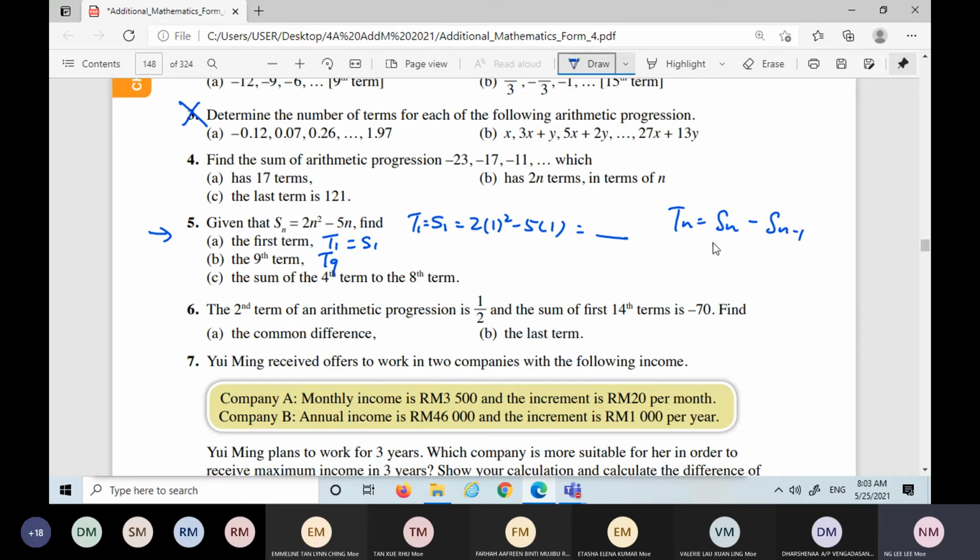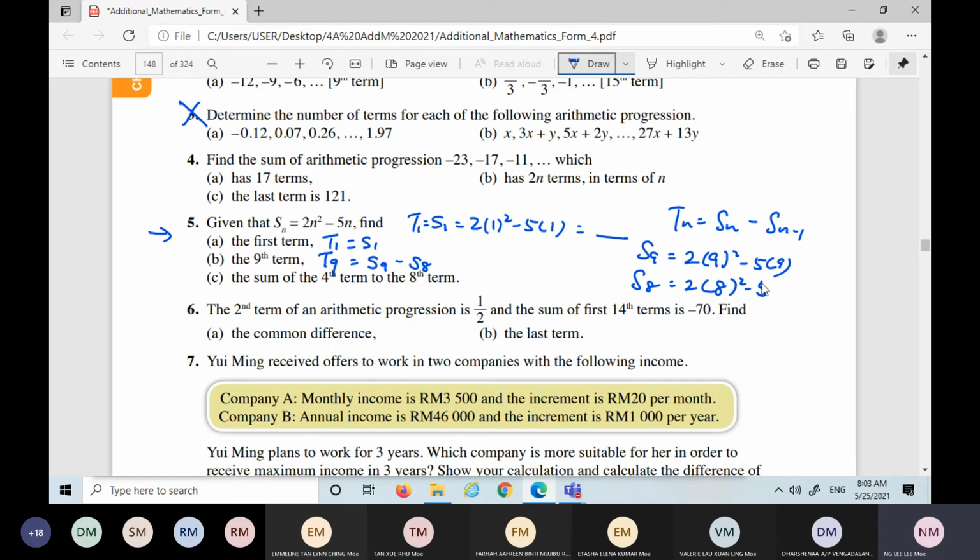You've got to apply this. Therefore T9 will be S9 minus S8. So for S9, you follow this formula and find S9, and then S8, same thing, you follow this formula.